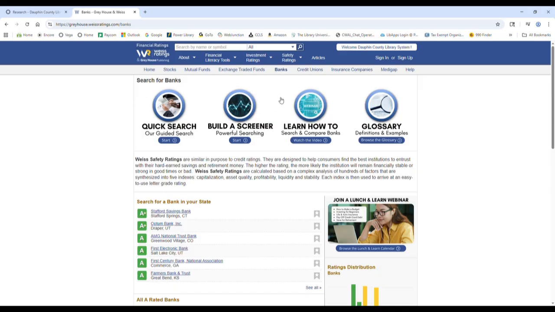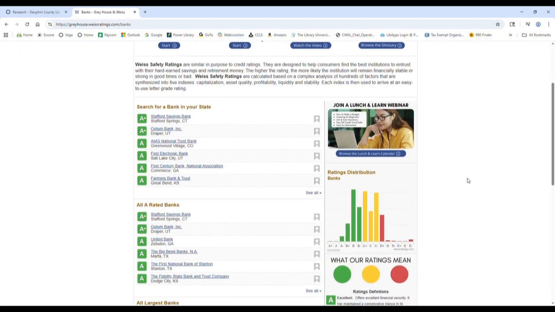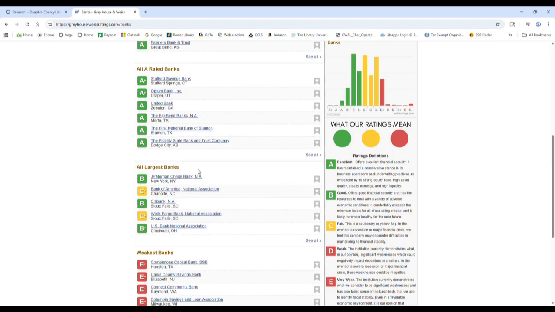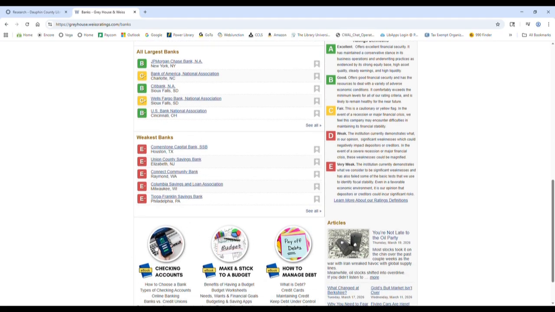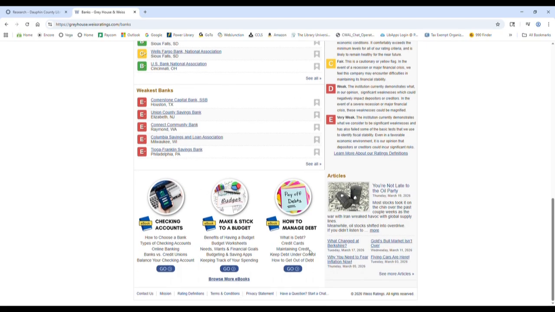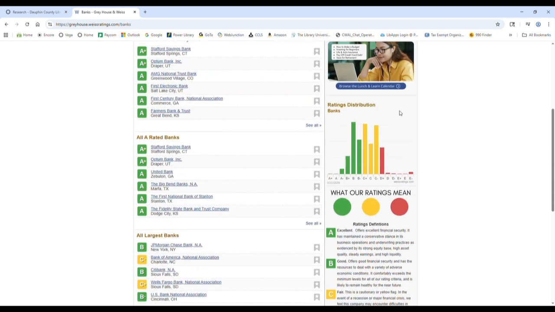Quick search, build a screener, a how-to video, link back to the glossary, and all the same things that we're used to seeing. Down here, instead of searching by category like we had for investment ratings, you have links to some helpful ebooks that we'll take a look at later. And then over here, you can see that the ratings definitions are a little different. Now we're looking at safety, the stability and strength of these institutions.